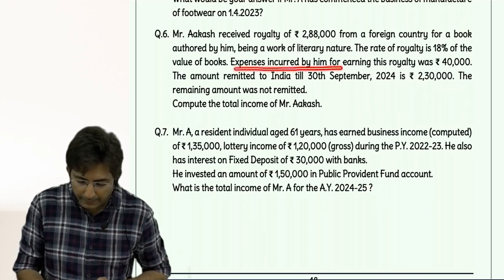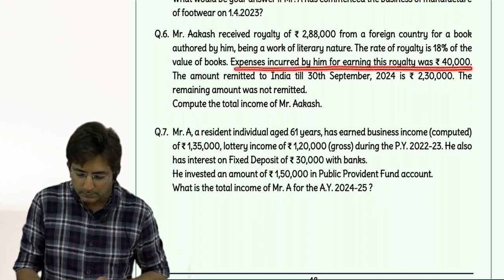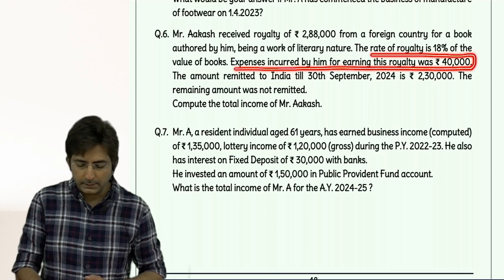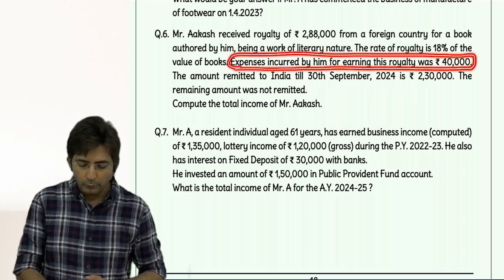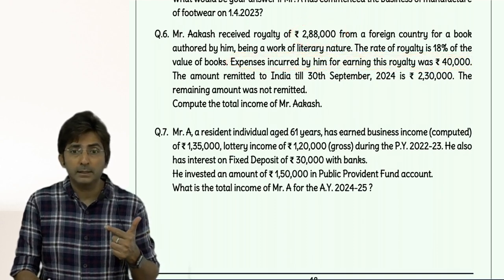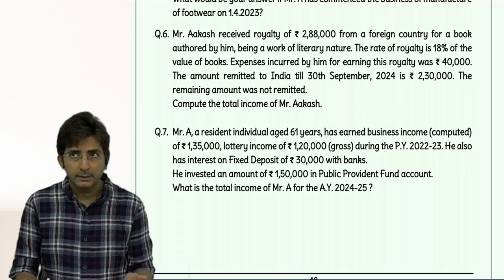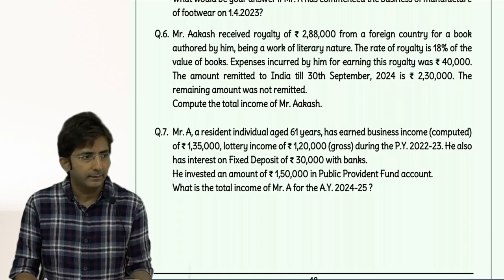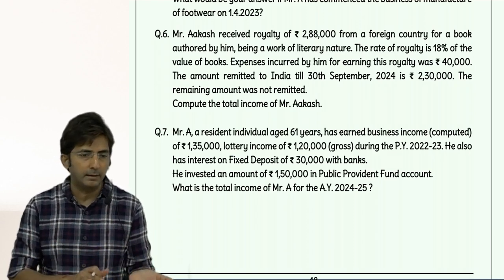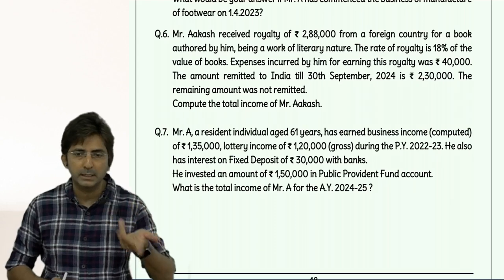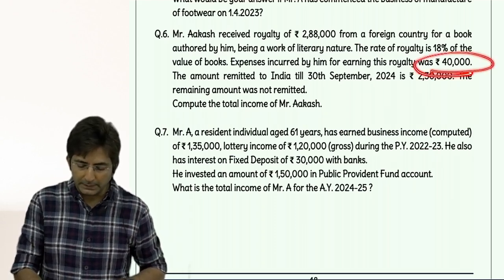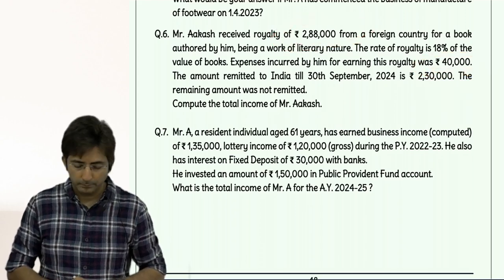Expenses incurred by him for earning this royalty was 40,000. Now see, if expenditure is connected with royalty income, you can deduct it from the royalty income. Royalty income comes in income from other sources. You remember, if any expenditure is there connected with the income from other sources, there is deduction under section 57. So this you can minus under section 57 from 2,88,000.